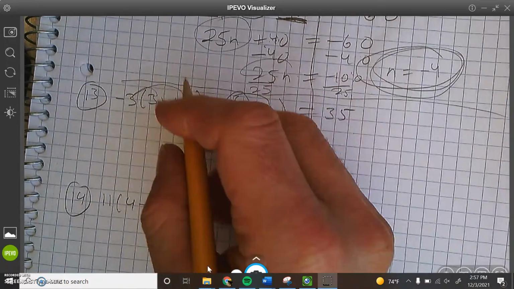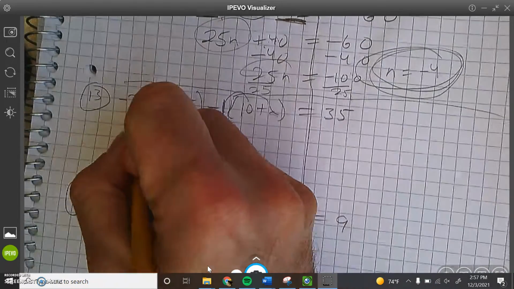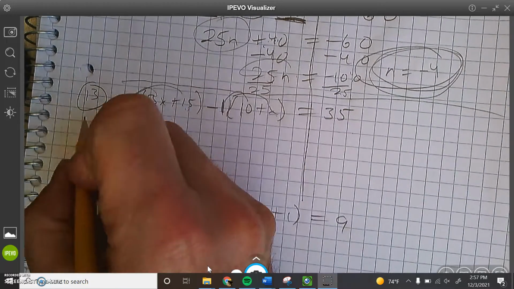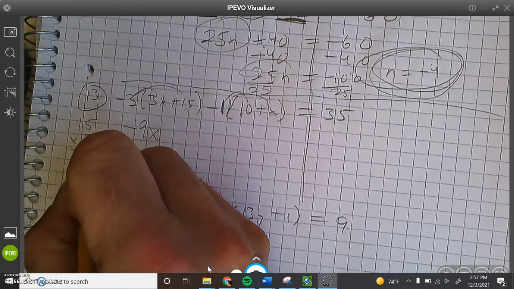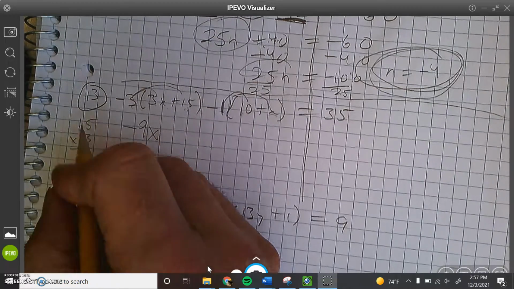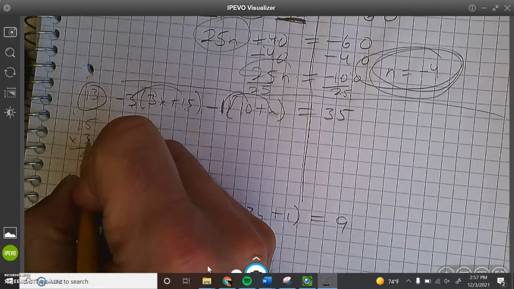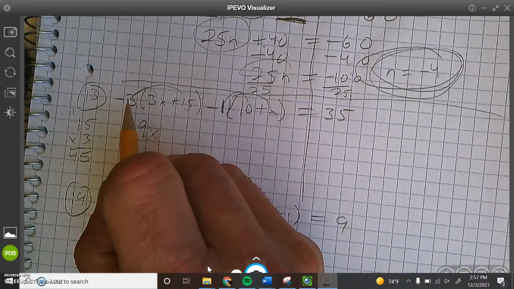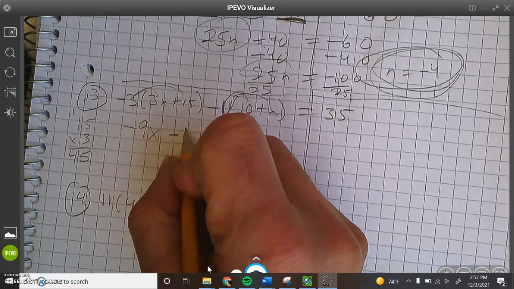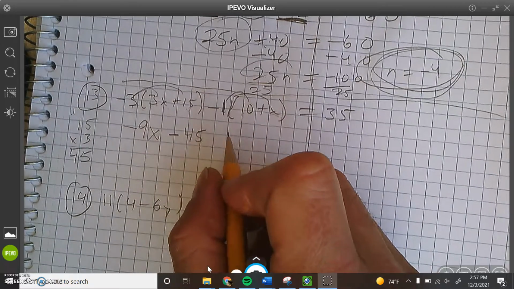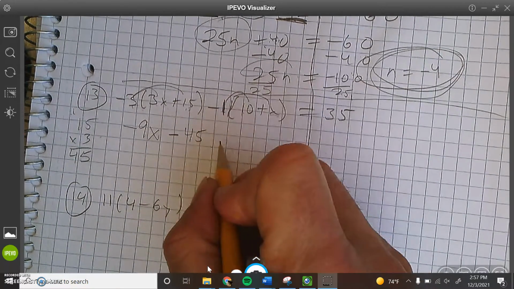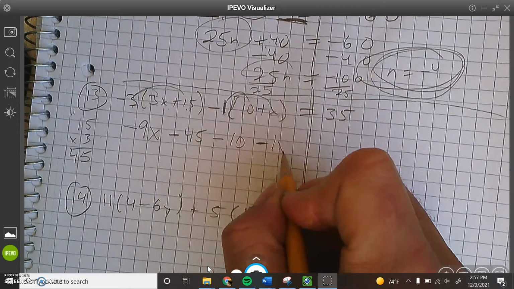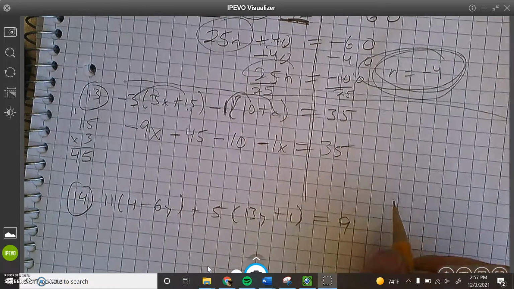Negative 1 times 3x is negative 3x. Negative 3 times 15, 15 times 3 off to the side real quick, right? 3 times 5 is 15. Bump the 1 to the tens place. 3 times 1 is 3, plus 1 is 4. So 45. Cool. And the negative times the positive is negative 45. Negative 1 times 10 is negative 10. Negative 1 times x is negative 1x equals 35.